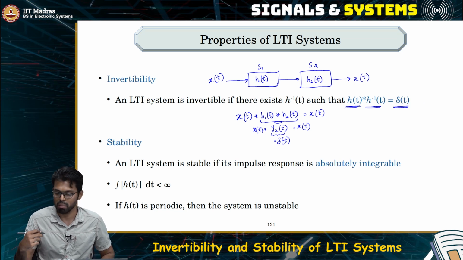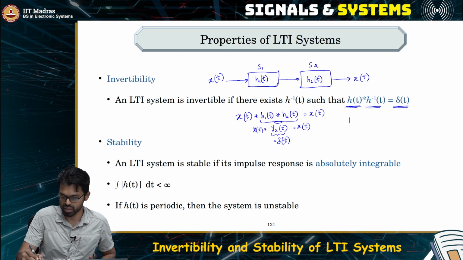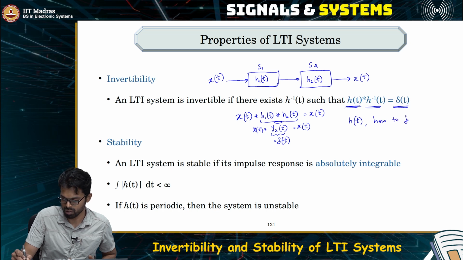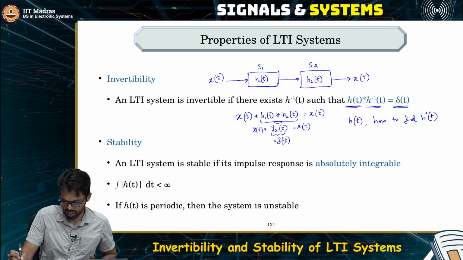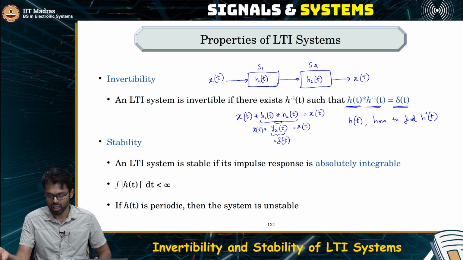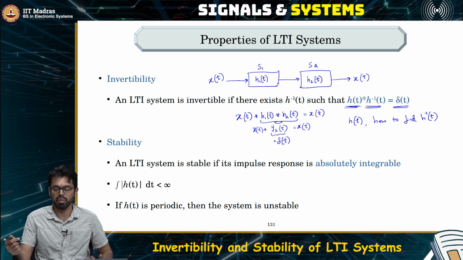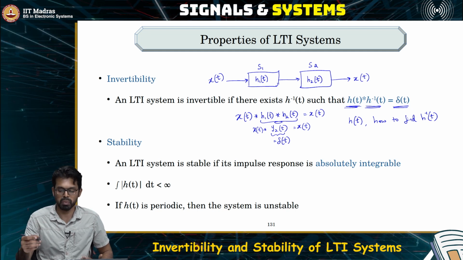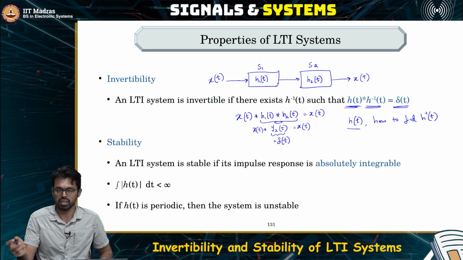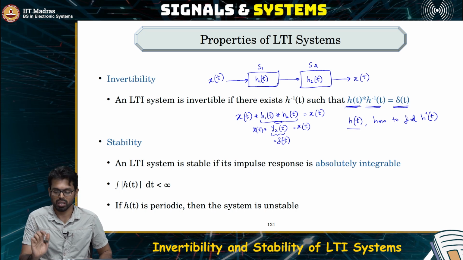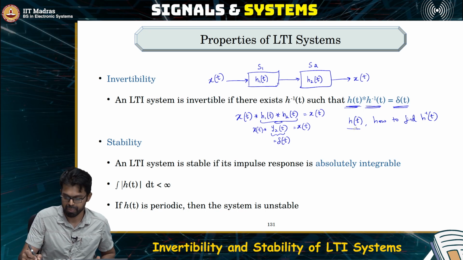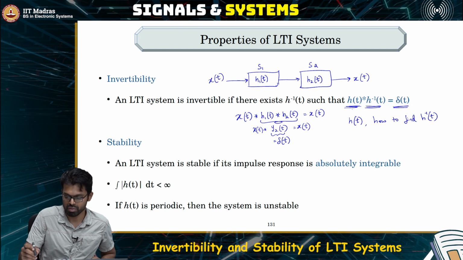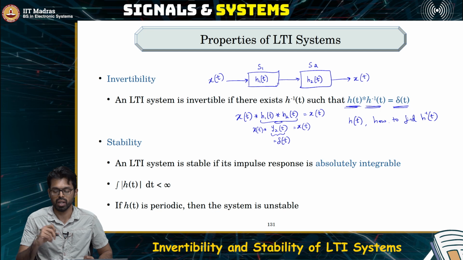So, it is not very clear how to find this h inverse. Given some arbitrary h of t, how to find h inverse? Does it even exist? If it exists, how to find it is not directly clear from this convolution integral. We would be able to easily answer them when we talk about Fourier transforms. But if somebody gives you an impulse response h of t and asks if it has an inverse, we have not learnt the tool yet to identify its inverse. Okay, but now at least we have learnt that if there exists an inverse, when you convolve that h of t with that inverse, you are supposed to get a Dirac delta signal.